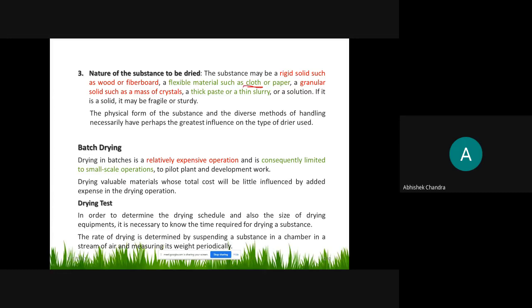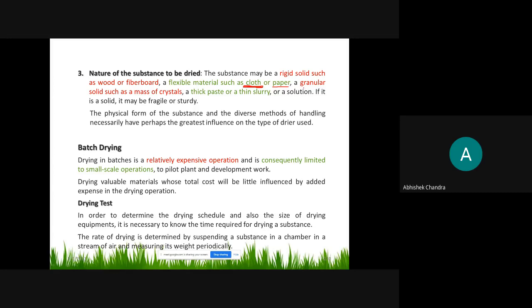Because textile produced by the textile industries contains some moisture content. So before sending to the market, it is dried through different dryers, and the paper industries also.